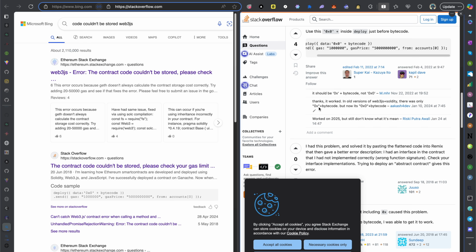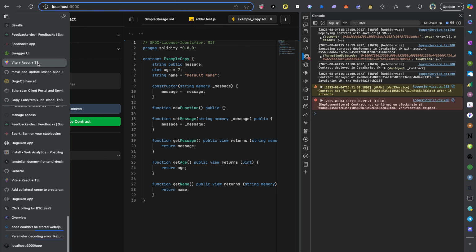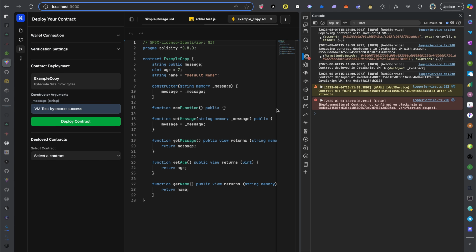So I just wanted to share with you guys in case someone else out there has an issue with code could not be stored. Simply how to fix it. That's just what you need to fix it. Just add a 0 before it and it works. Literally works. That's it. I still have issues.